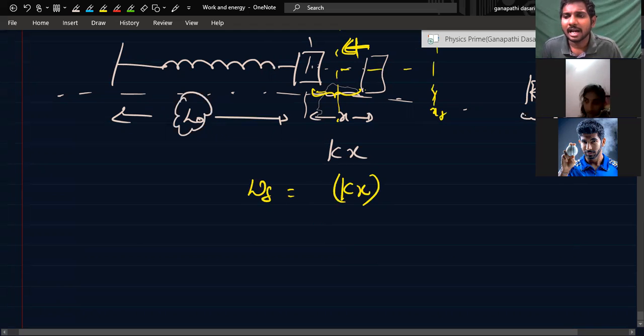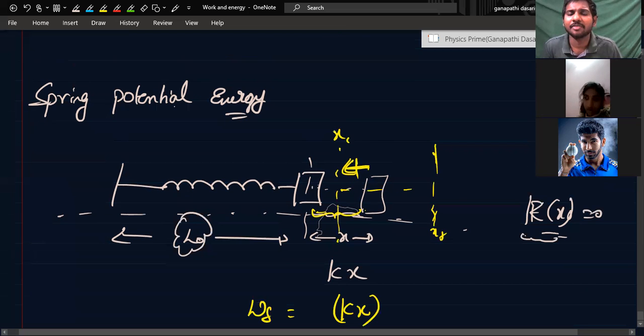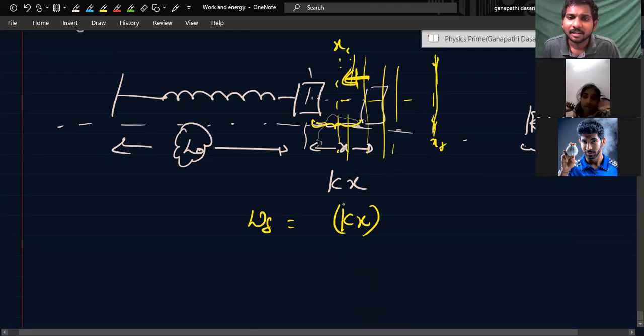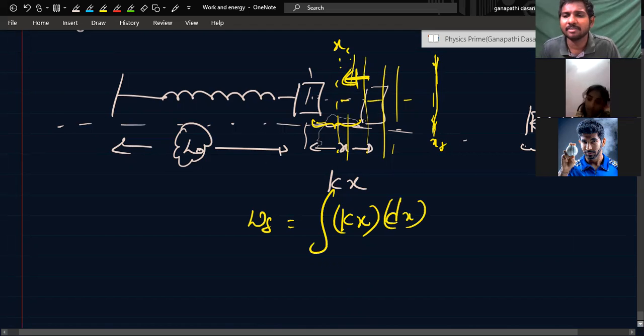Because this force is varying, kx1 is different, after some distance kx2 is different, kx3, kx4, kx5 are different. Everywhere the force is varying, kx final is different. So I'll write a random kx, and the force is varying. Varying force means what we should do? Integrate. I took a small displacement dx at a distance x. How much work done will be taken?